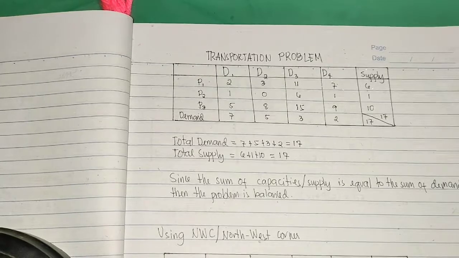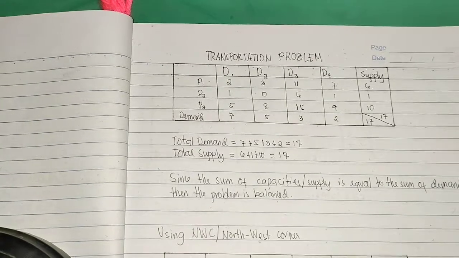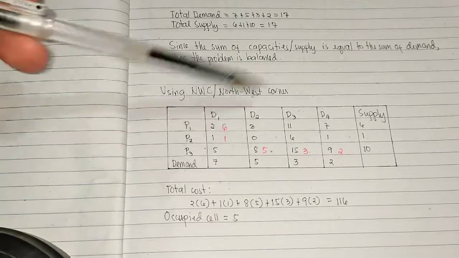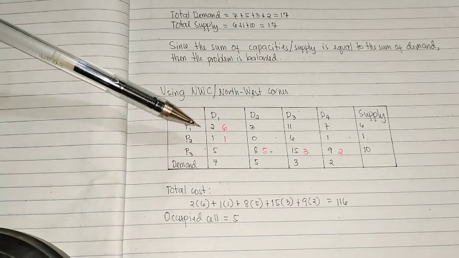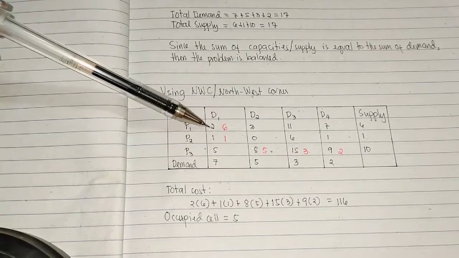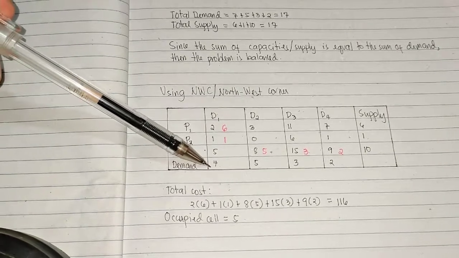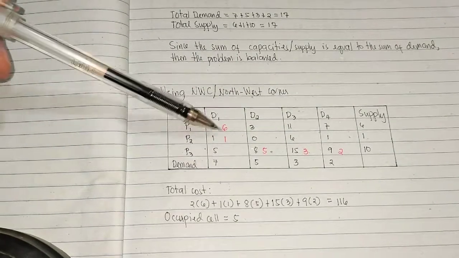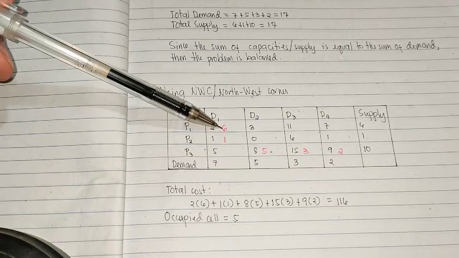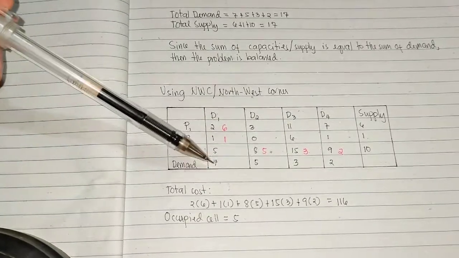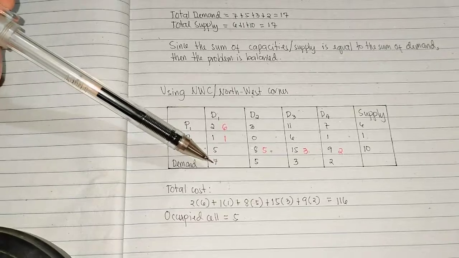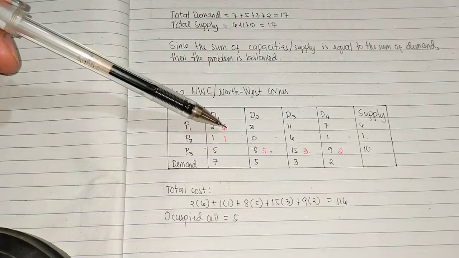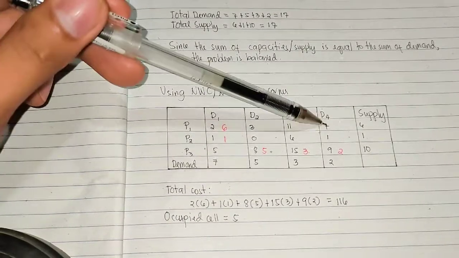So, the first method na gagamitin ko ay ang northwest corner. So, first, sa table na ito, uunahin muna natin yung kanyang row. Sa first row, since ang ating demand is 7, and ang ating supply naman is 6, maglalagay tayo ng 6 dito sa first cell natin para ma-meet natin ang supply niya. Meron pa tayong kulang na 1 kasi nga 7 yung ating demand. Sa next na cell, since na-meet na natin yung supply, wala na ito. Hindi mo na sila lalagyan.